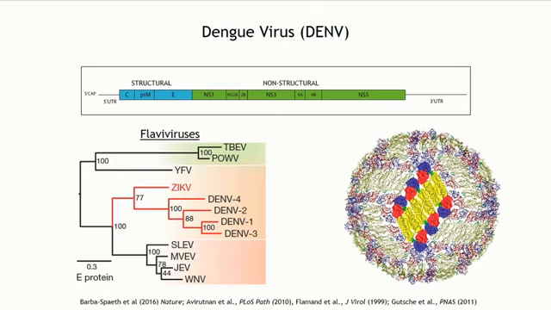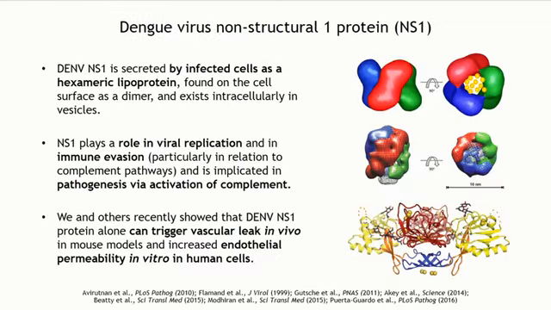Over half the world's population is at risk of infection. There are 4 related serotypes, and the virus is made up of 3 structural proteins and 7 non-structural proteins. We're particularly interested in non-structural protein 1. NS1 is the only protein that's secreted by virally infected cells, and it's secreted as this hexameric barrel-shaped protein. We know it plays a role in viral replication and immune evasion.